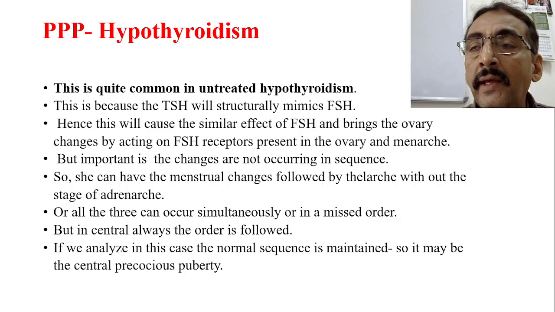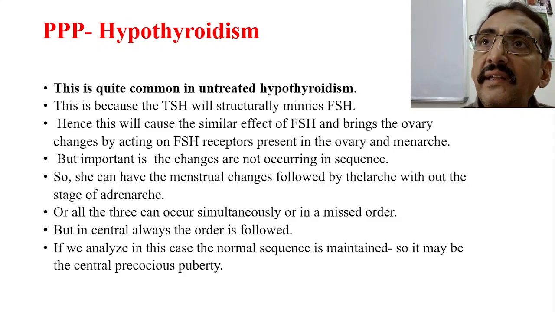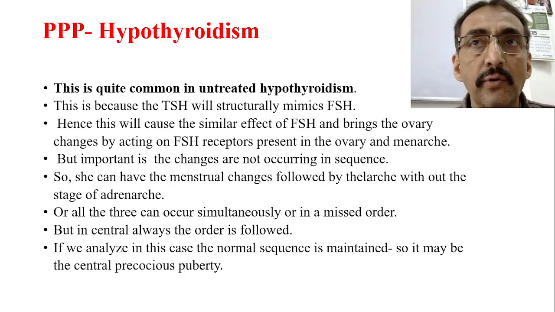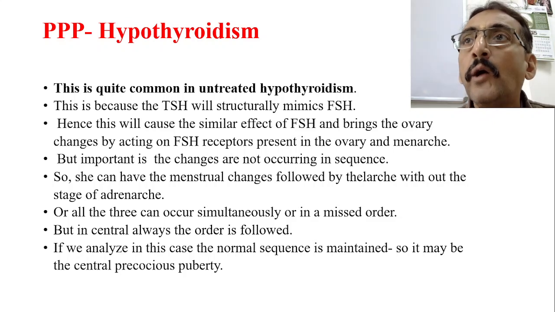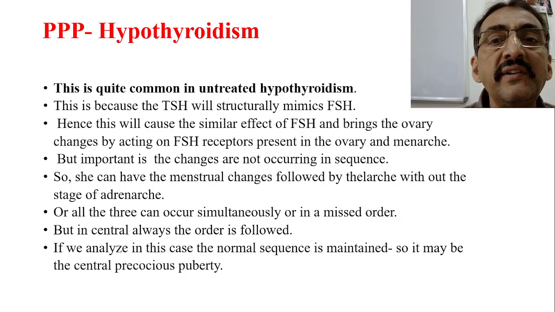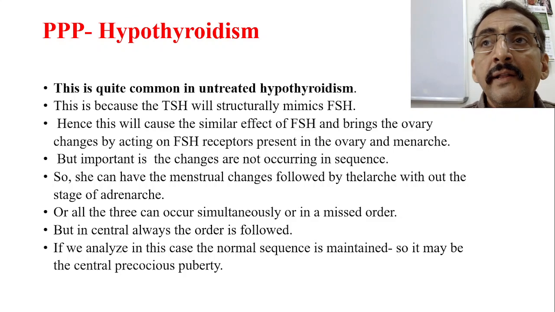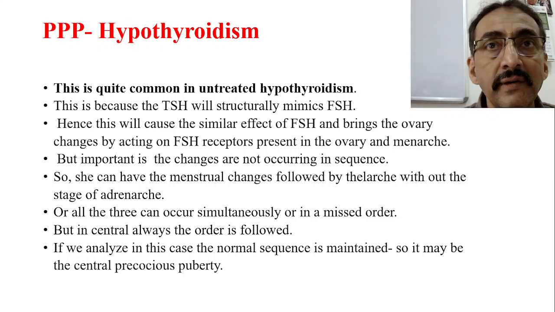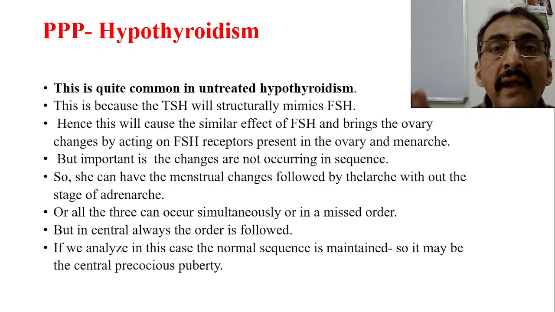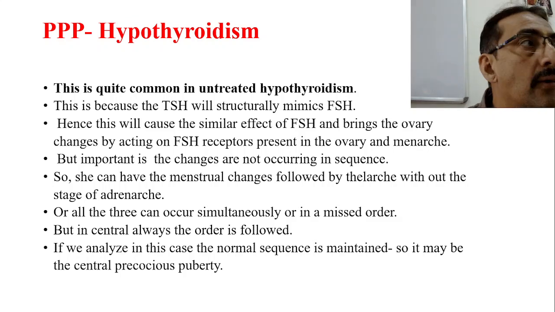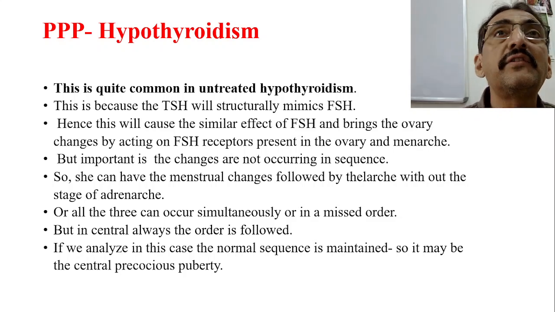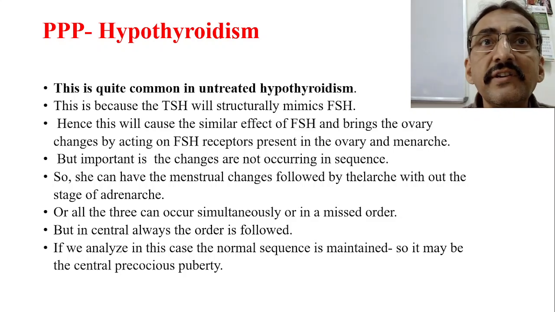Now here comes the problem. Structurally, the TSH hormone and the follicle stimulating hormone are one and the same. They are inseparable or unrecognizable. Their structure is one and the same. So the TSH level is raised in the blood in case of hypothyroidism because it is not utilized. The same TSH travels in the blood and reaches the ovaries. When it comes to the ovaries, the ovaries are unable to differentiate it from the follicle stimulating hormone because their structure mimics one another.